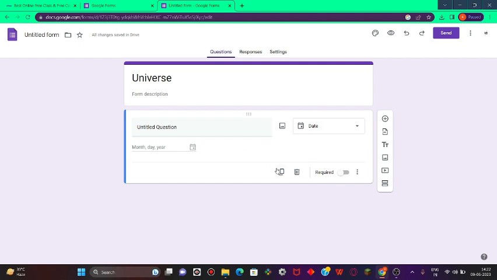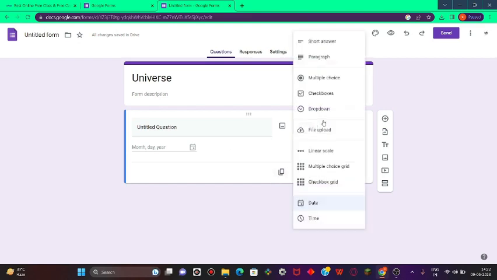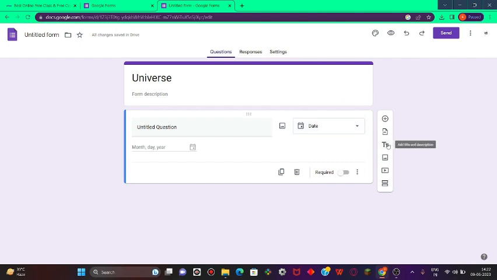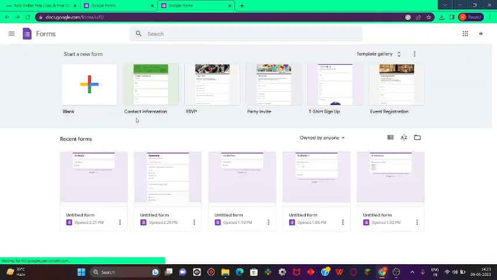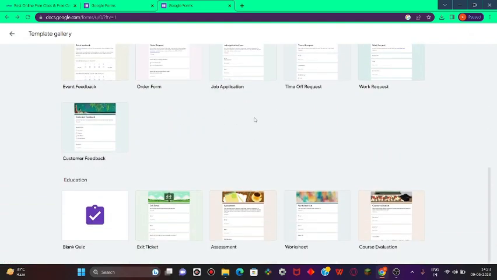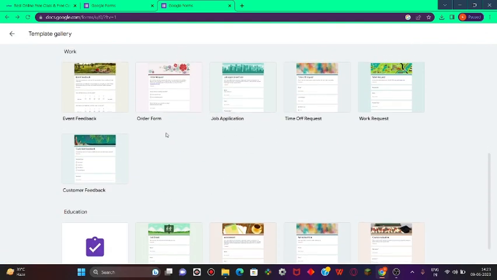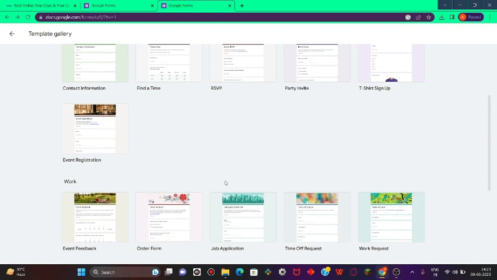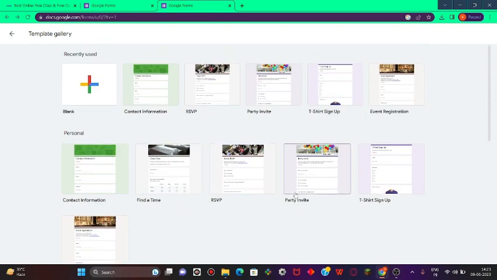You can also copy it or duplicate it from here. You can also choose any of these. Now you can also add title and description, import questions, add questions, add video and add sections. So this was all about this. Now it's your choice. You can either create a quiz, a survey, a contact information form, and many other things. See, there are a lot of templates over here. You can either choose one, or create anything along with your choice.